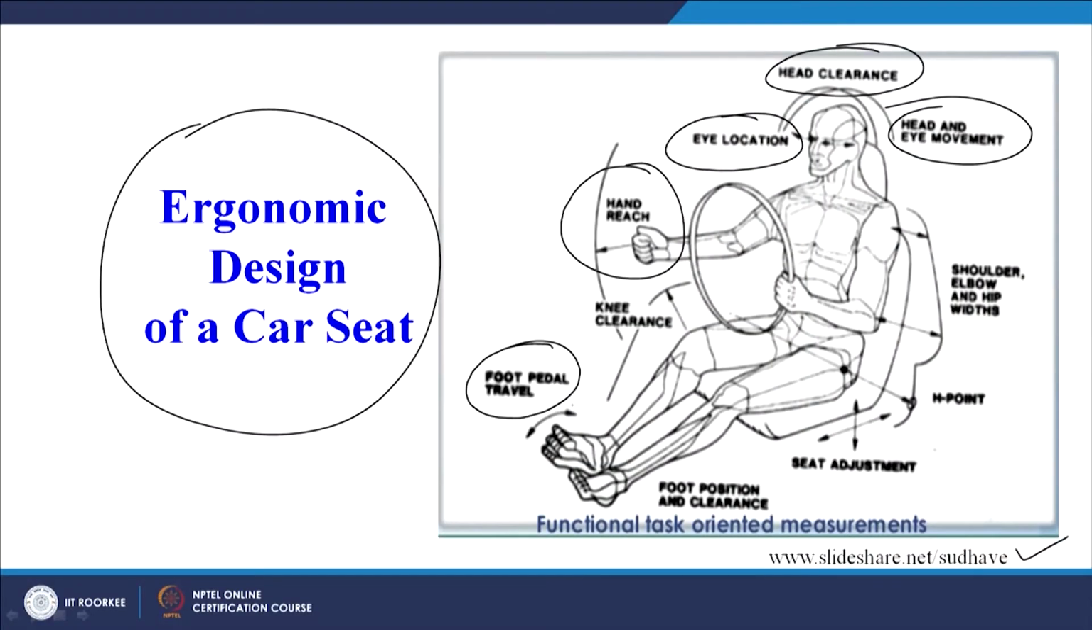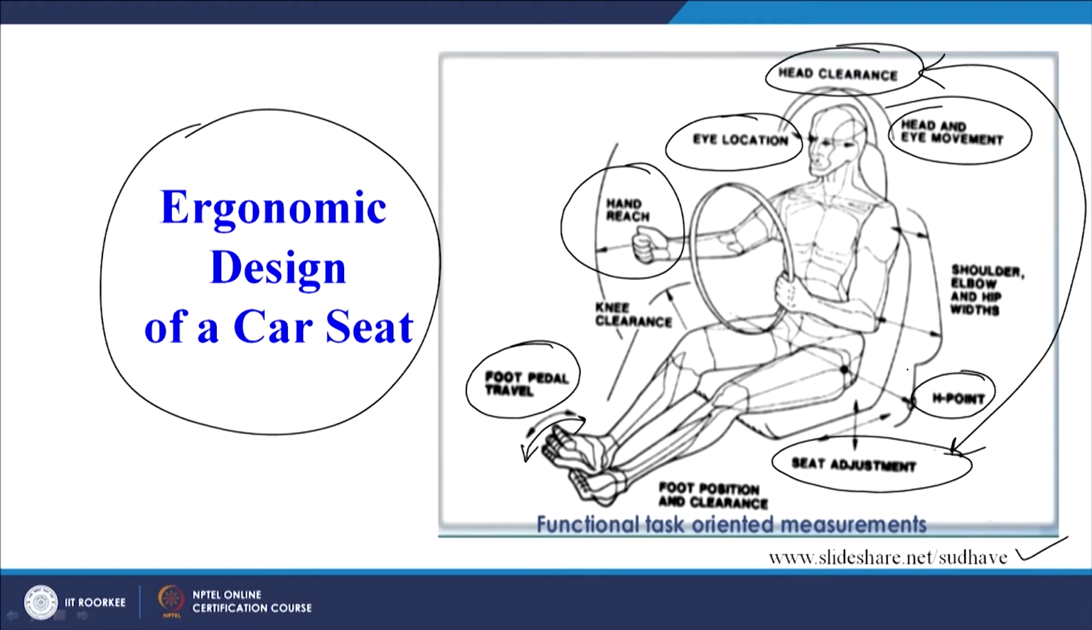Head and eye movement, another important thing that we have to ensure. Foot pedal travel, so this is given here. If again I will draw an enlarged view. So foot pedal travel can be one parameter that will affect the driving experience. Seat adjustment, already I have told, in order to ensure head clearance for me, I have to adjust the seat. Then this H point, we will see what this is. Shoulder, elbow and hip width, that is also very important. So we have to see all these parameters.